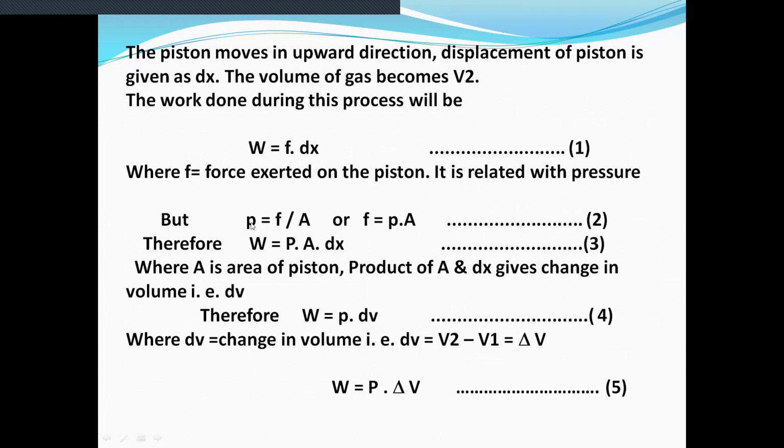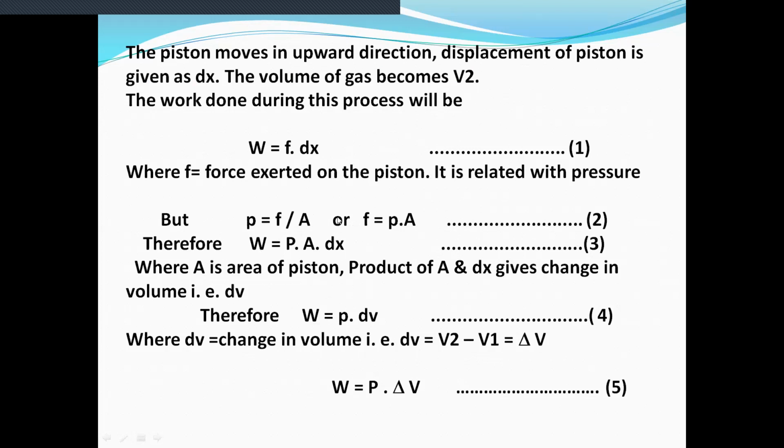Pressure is nothing but force per unit area. That is, pressure is equal to force upon area. If we denote area by capital A, then P is equal to F divided by A, where F is the force and A is the area.